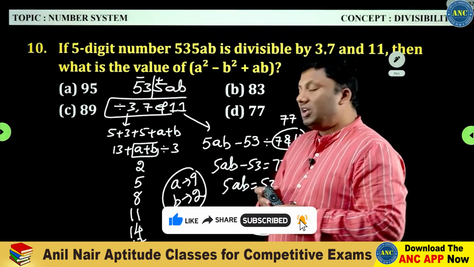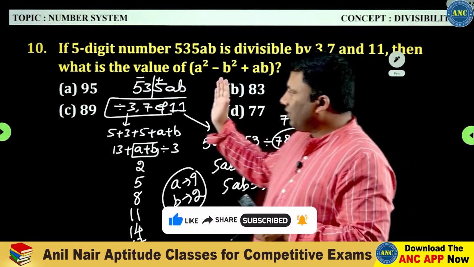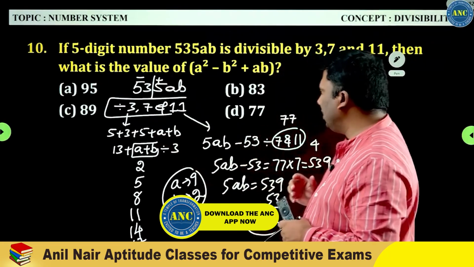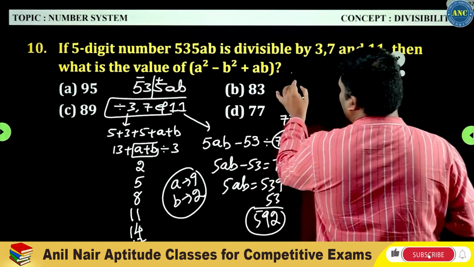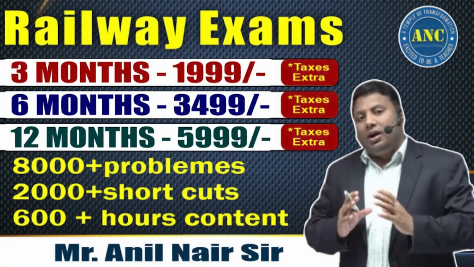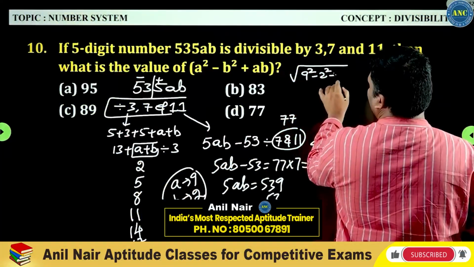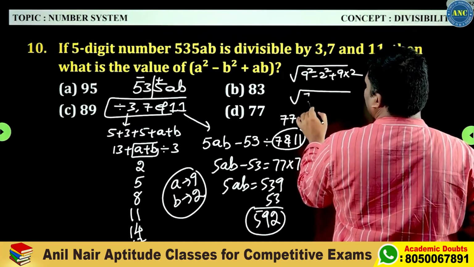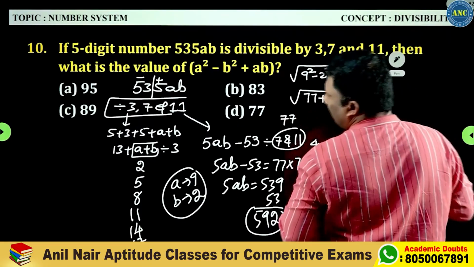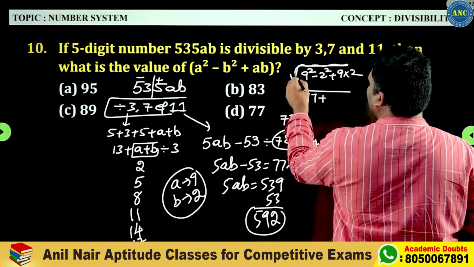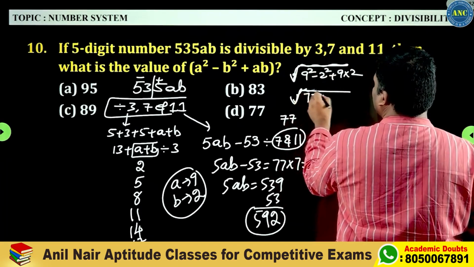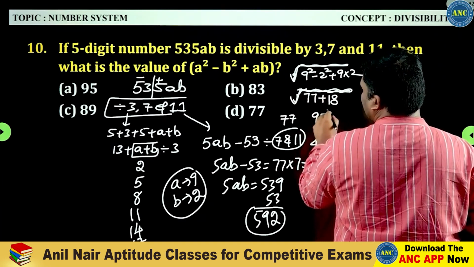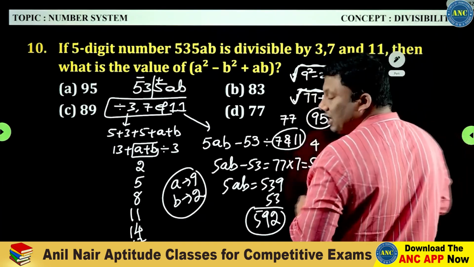The divisibility rule of 7 and 11 is to start from the right hand side, take a group of 3 digits, alternately plus minus. A is 9 and b is 2. So 9 square minus 2 square plus 9 into 2. It is 81 minus 4, 77, plus 9 2s are 18. 77 plus 18. The answer for this question is 95.